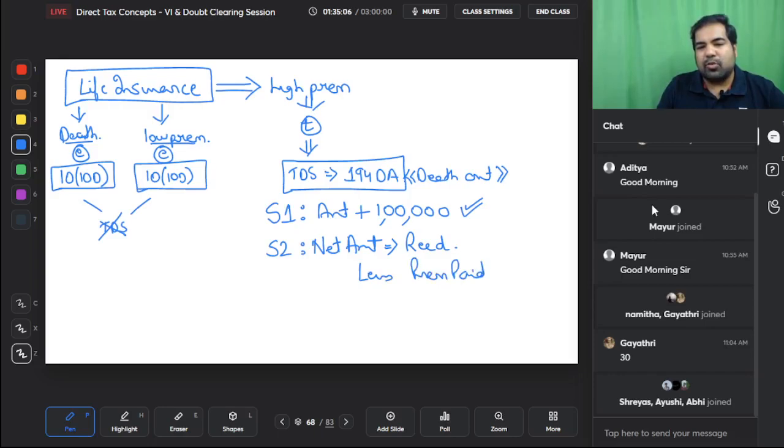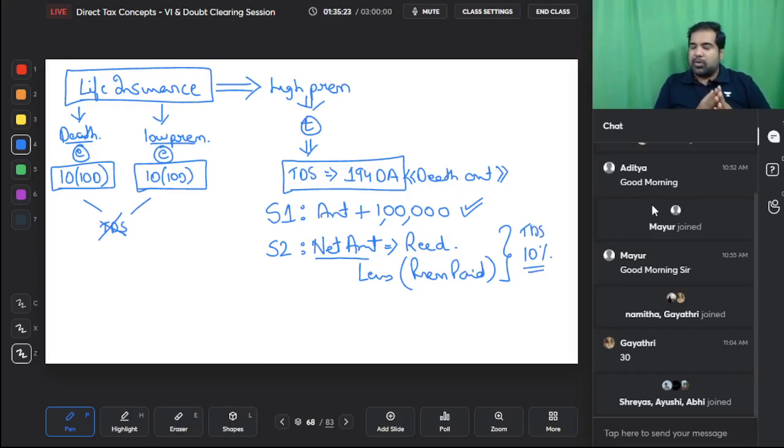Because see, as you know guys, TDS is only on the income. If I have got 10 lakh rupees but I have paid 7 lakhs as premium, my income is only 3 lakh rupees. So you have to calculate the net amount. On that there will be TDS at the rate of 10%. So just recapping guys, this is death amount. If the amounts are exempt, there will be no TDS, but if the amounts are taxable, there will be TDS. Step 1, the amount should be more than 1 lakh rupees, and step 2, on the net amount, there will be TDS at the rate of 10%. Rest of the things remain the same. Who will deduct this money? Whoever is paying you insurance, that is the insurance company.